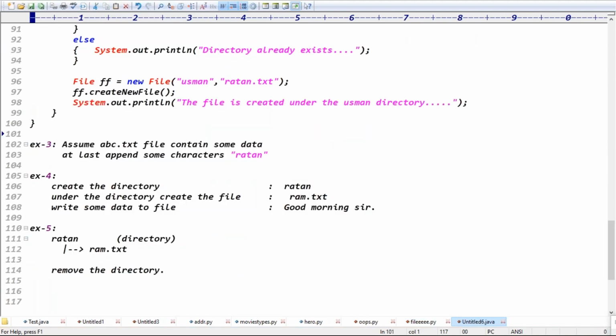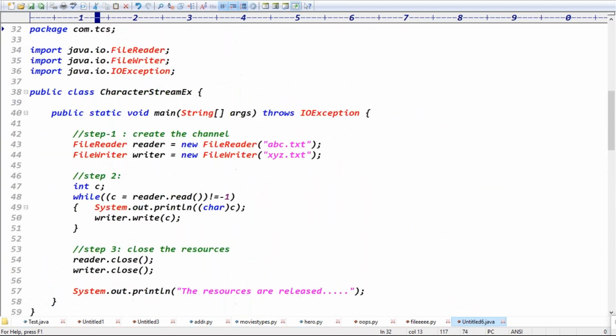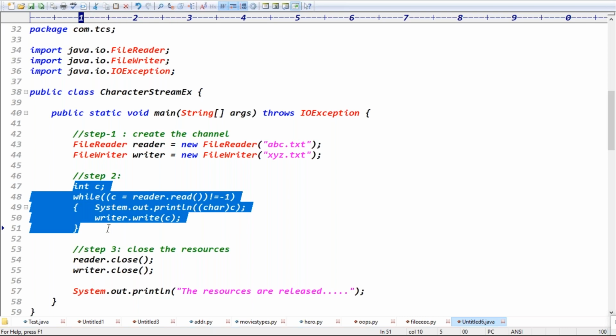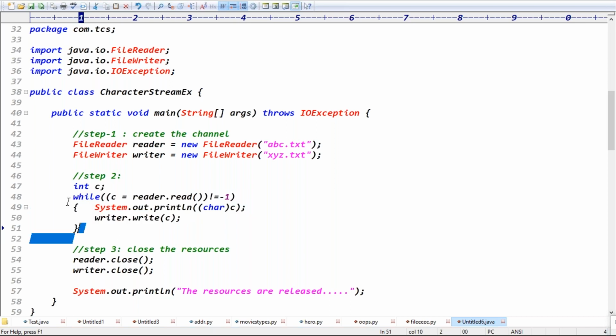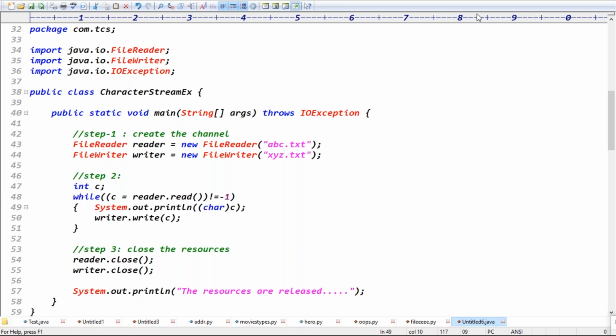Because when we handle exceptions using the throws keyword, see, for example, I'm creating a channel. After creating the channel, I'm doing a read or write operation.